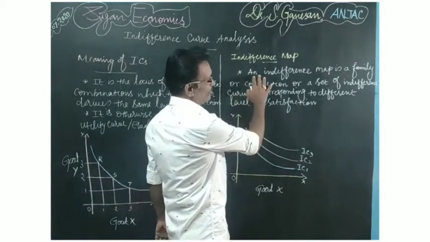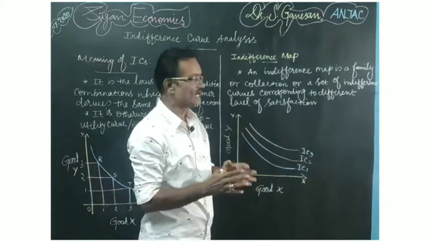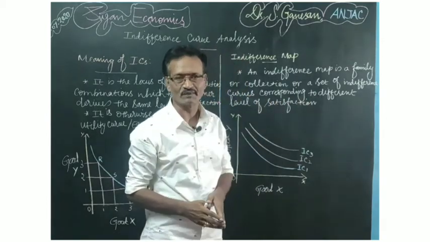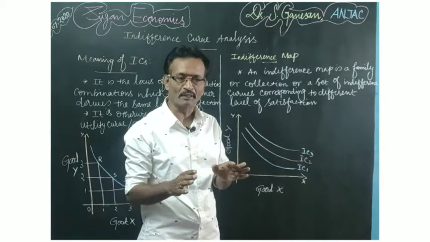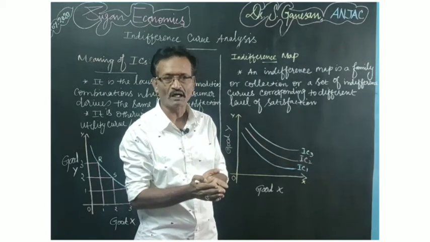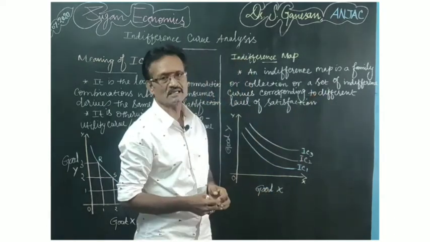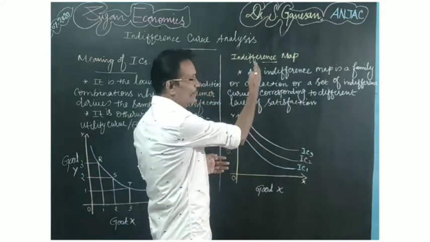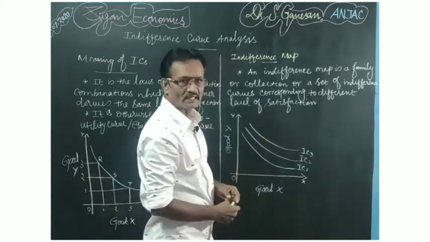Here, an indifference map is a family or collection or a set of indifference curves corresponding to different levels of satisfaction. So you can remember, indifference map is nothing but a family of indifference curves, or a set of indifference curves, or a collection of indifference curves corresponding to different levels of satisfaction. In the diagram you can clearly understand what we mean by indifference map and by different levels of satisfaction.